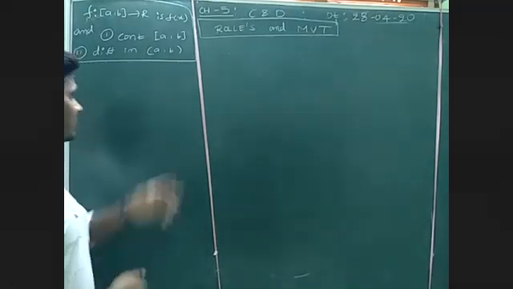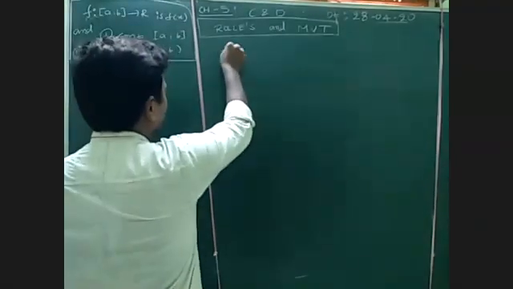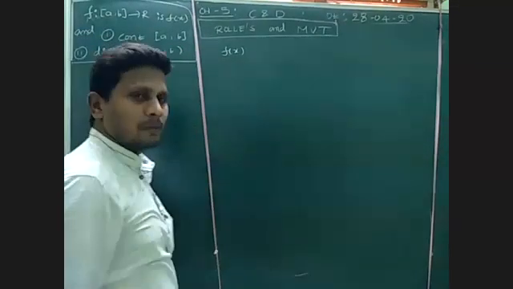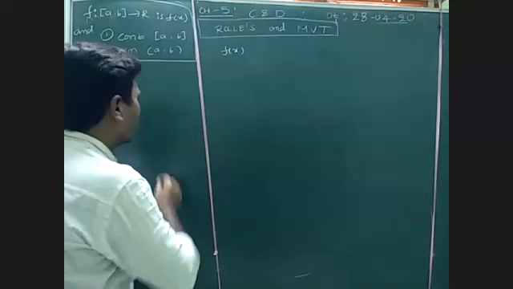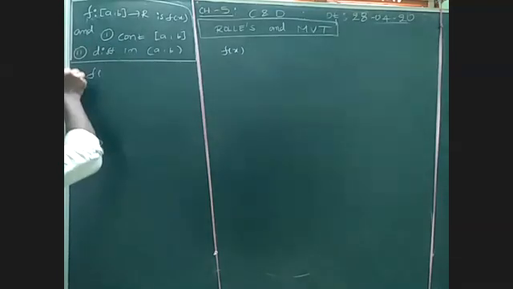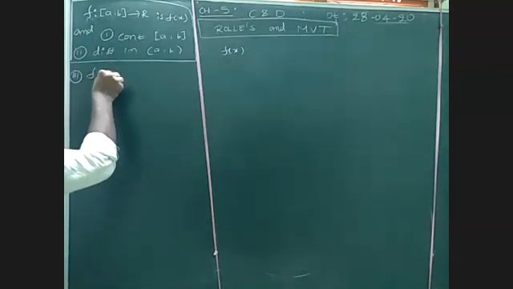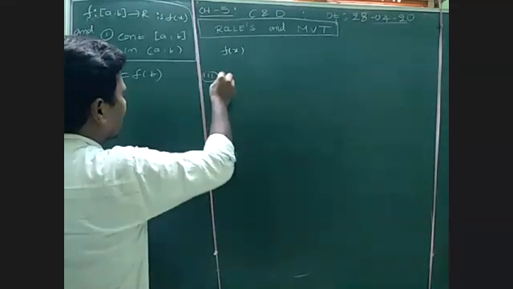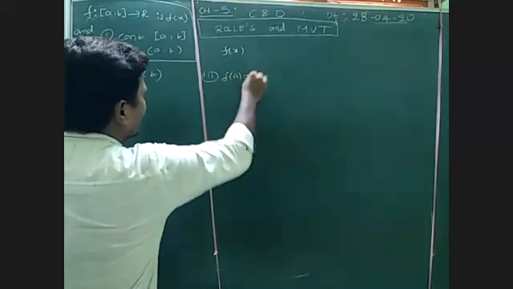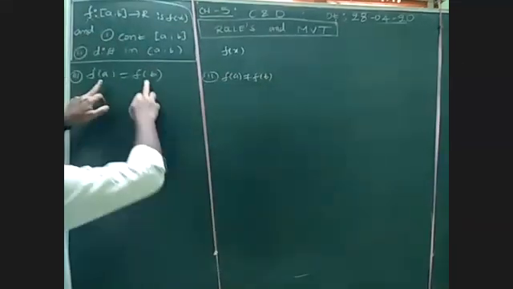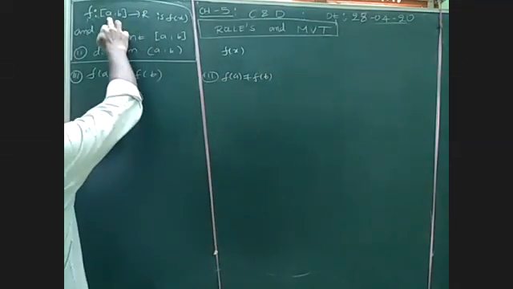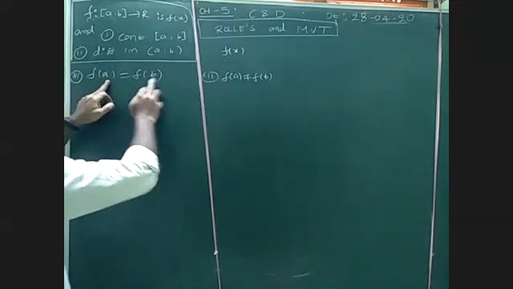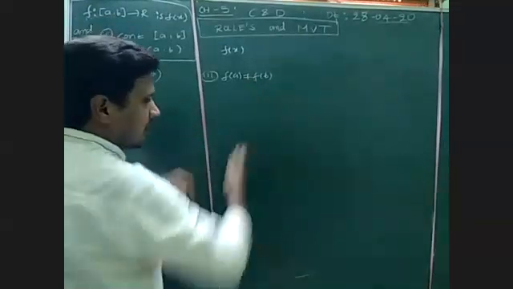Let's observe here. F of x is continuous in the closed interval and differentiable in the open interval. Also remember, in Rolle's mean value theorem, the third condition is f of a is equal to f of b. In the mean value theorem, f of a should not be equal to f of b. If f of a equals f of b, it is Rolle's; if f of a is not equal to f of b, it is called mean value.